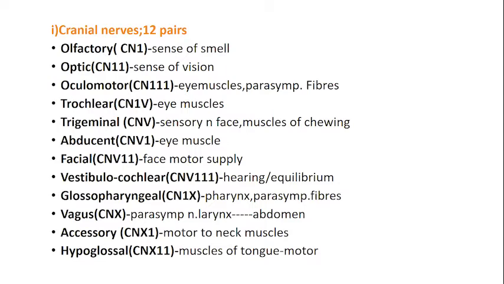Then you have the facial nerve, which is both motor and sensory, and it gives your motor supply as well as sympathetic and parasympathetic supply to the face. Vestibulocochlear: the vestibular portion is for equilibrium, and the cochlear portion is your hearing part. So it has both hearing and equilibrium portions. Glossopharyngeal, as the name says, glosso is concerned with the tongue, and pharyngeal is the pharynx, the upper part of the food pipe. It supplies the pharynx, the majority, and some part to the tongue, and it also has parasympathetic fibers. We'll talk about the sympathetic and parasympathetic nervous system in the next class.